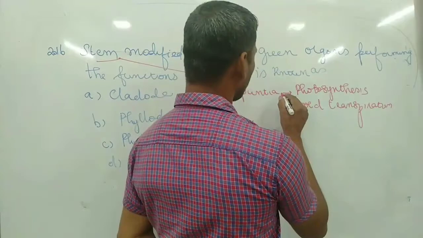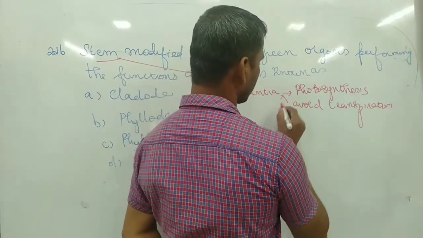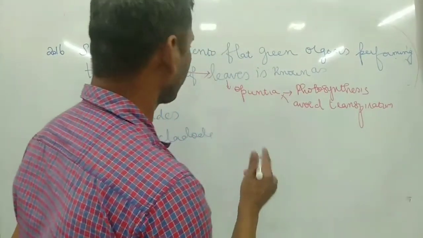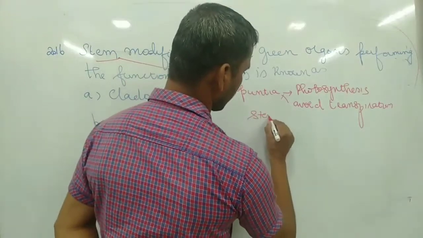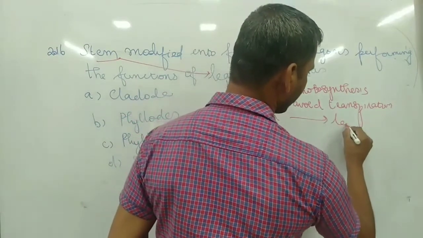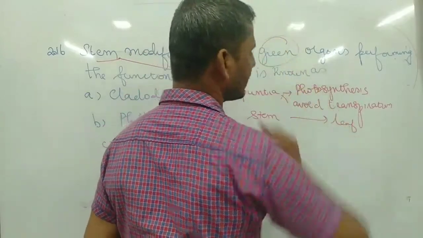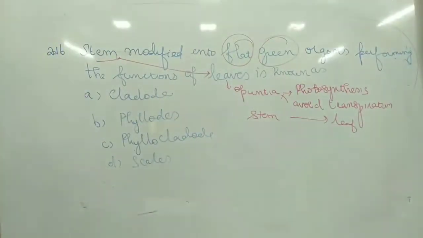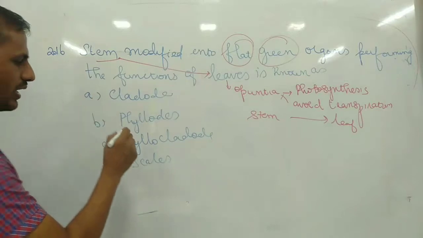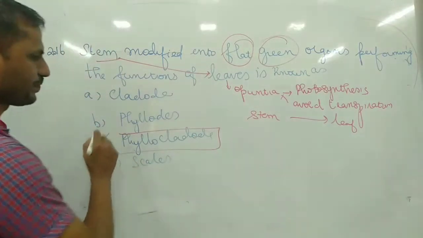So next, in Opuntia, the stem is modified into leaf, and the leaf looks flat and green in color. So this structure we call phylloclade.